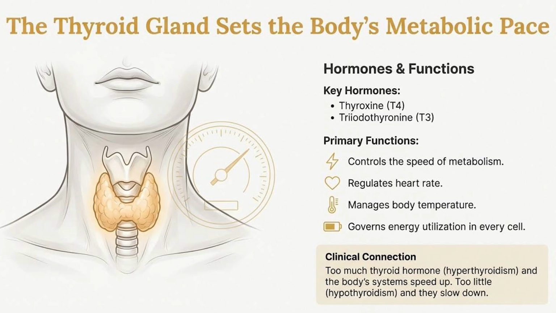Moving down to the neck, that butterfly-shaped gland is the thyroid, the body's metabolic accelerator. It secretes the hormones thyroxine, T4, and triiodothyronine, T3. They control your metabolism, heart rate, and body temperature. If there's too much, everything speeds up. Too little, and the body slows down.